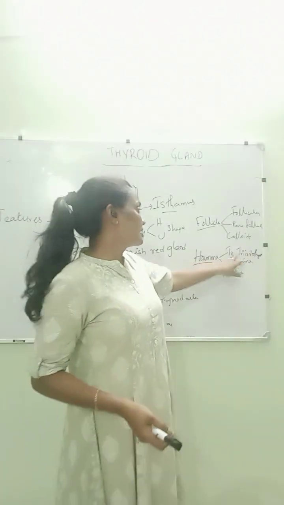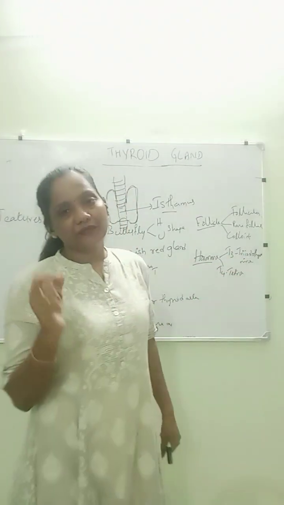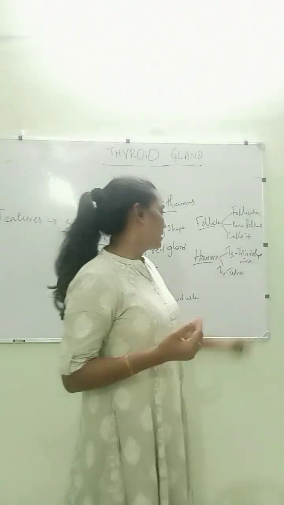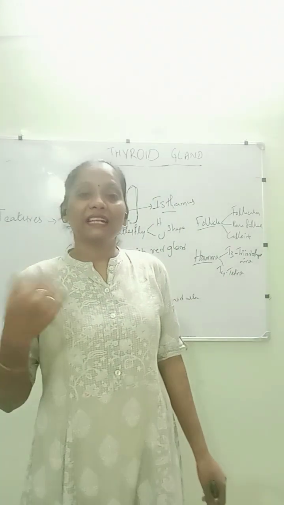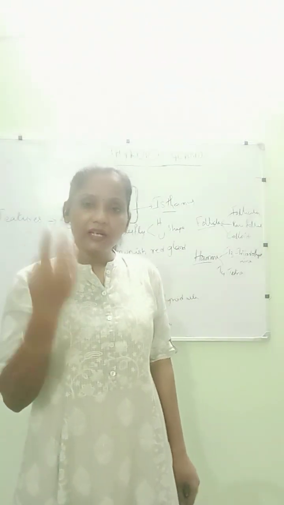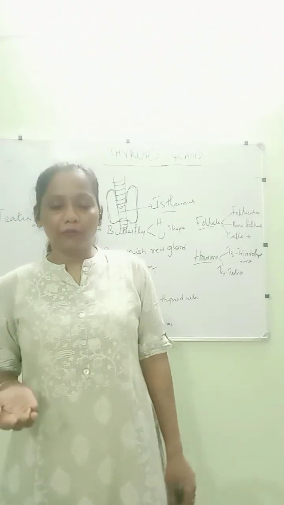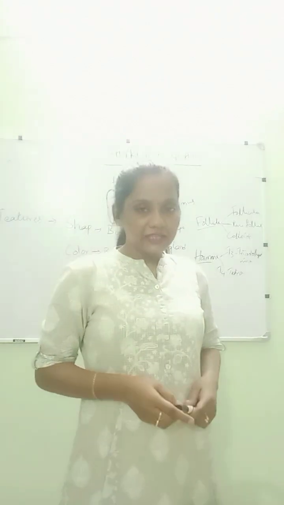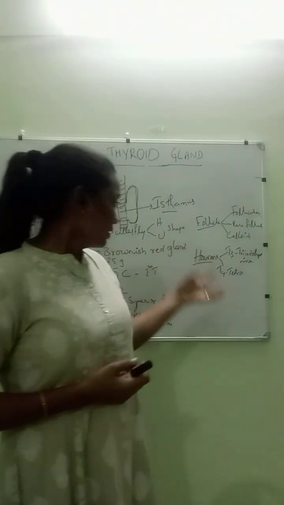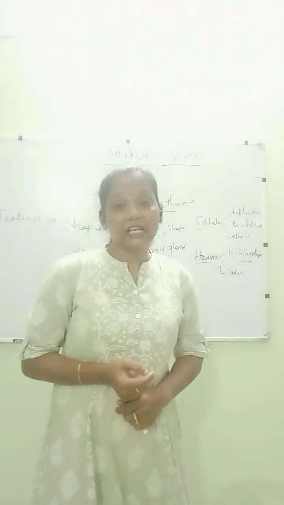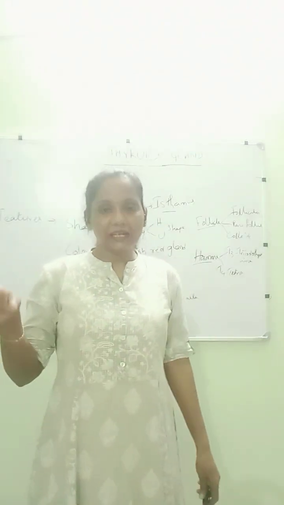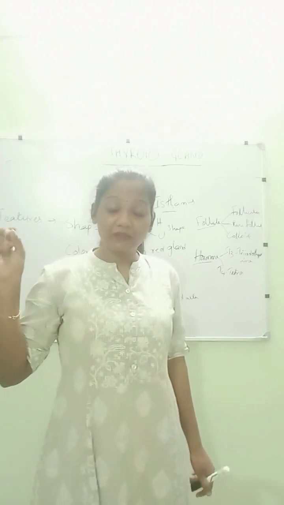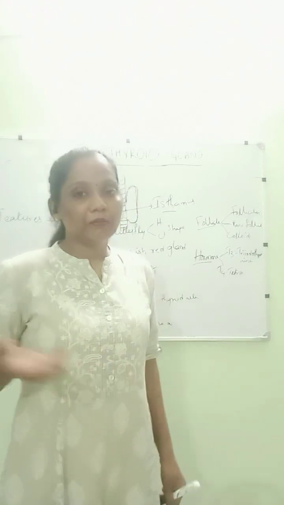It is mainly releasing T3 and T4. T3 means triiodothyronine, whereas T4 means tetra. Everybody knows that 4 means tetra, so tetraiodothyronine is T4. These two hormones are released, and when calcitonin is also released, it helps in the maintenance of calcium balance in the body. It helps to control the calcium levels, especially in the blood, and helps in equilibrium.